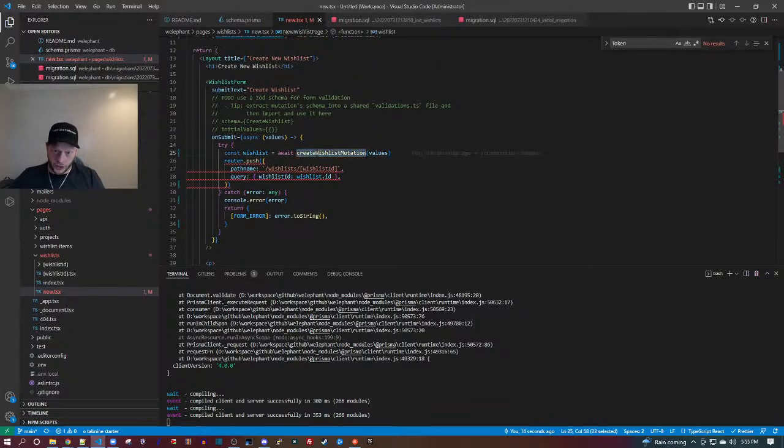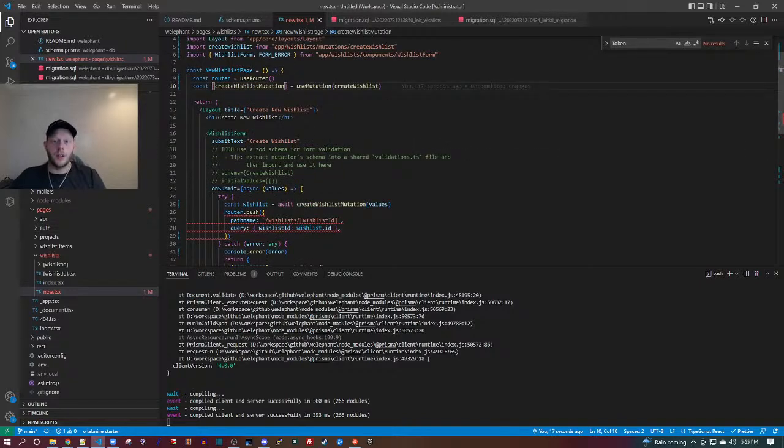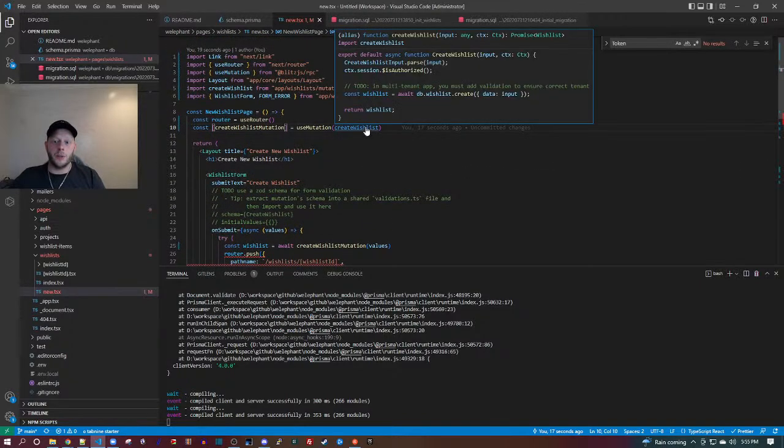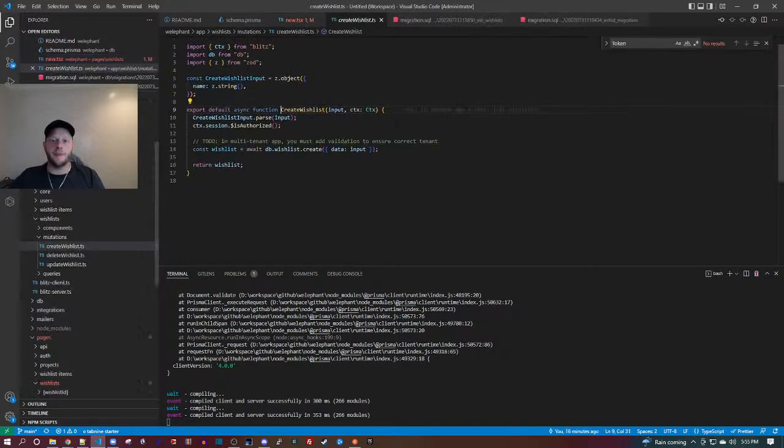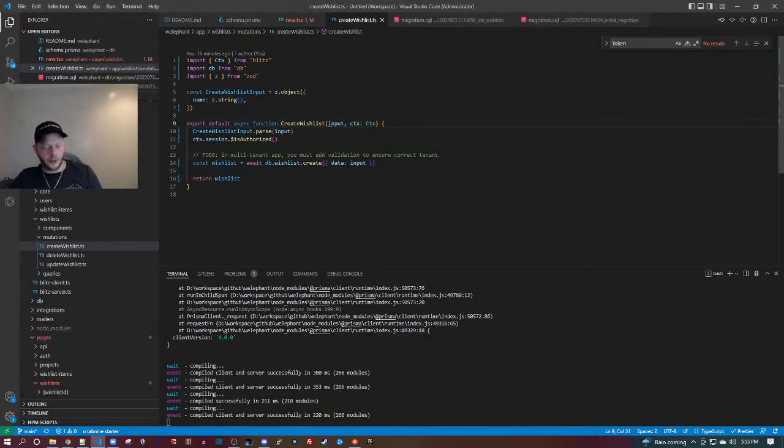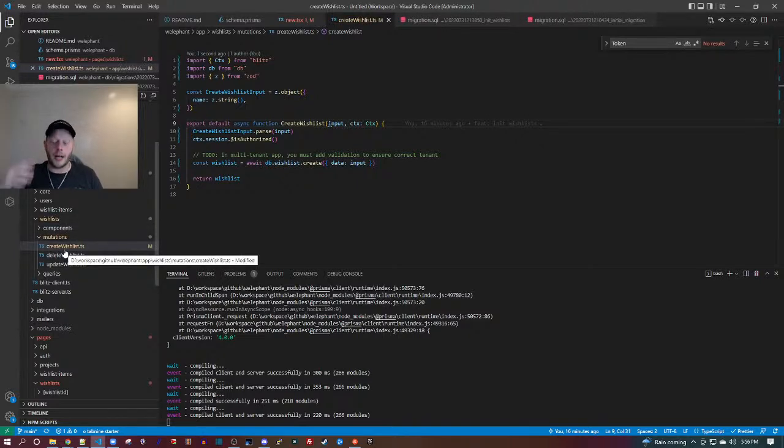So it's the create wishlist mutation. And here we can see the mutation is kept in a separate file. If we look on the left, it is under wishlist. There's components, mutations, queries. So this is a mutation because we're actually updating the database. This is like a database level mutation.